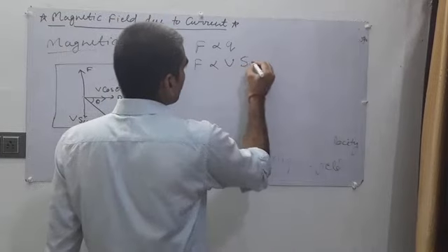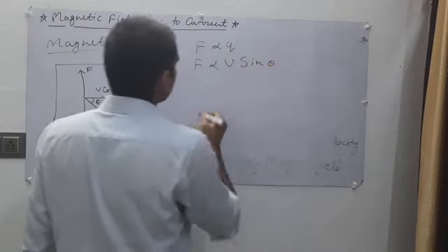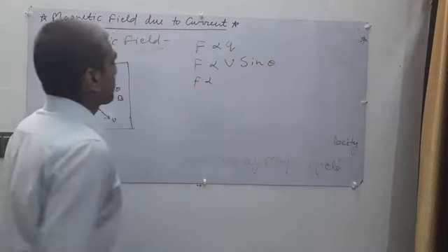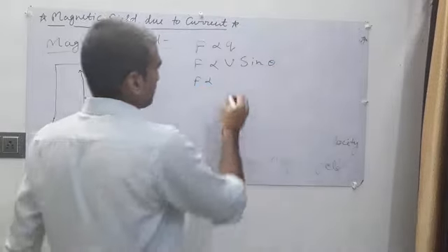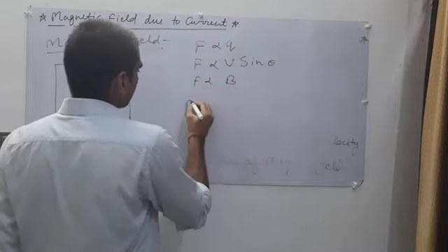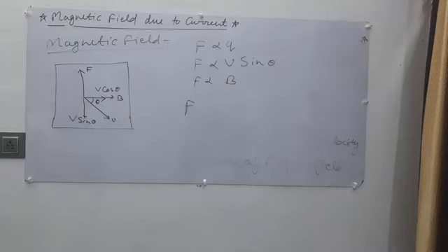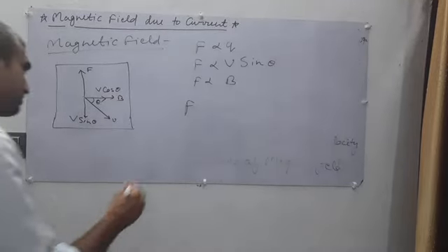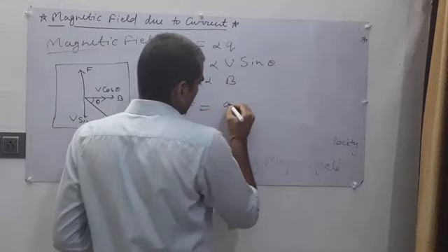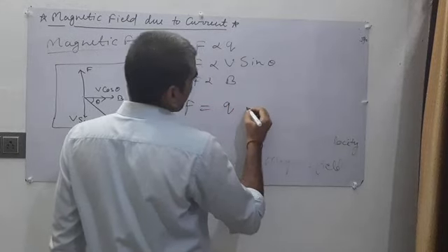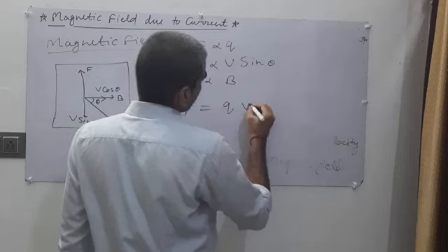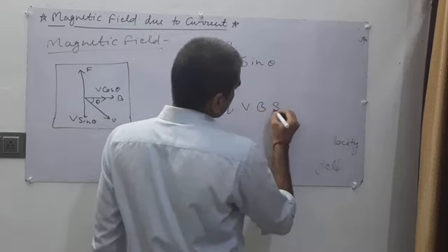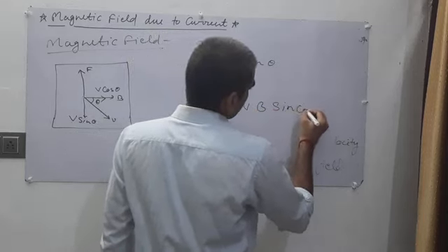F also depends on the magnitude of the magnetic field, that means B. That means F equals Q V B sine theta.